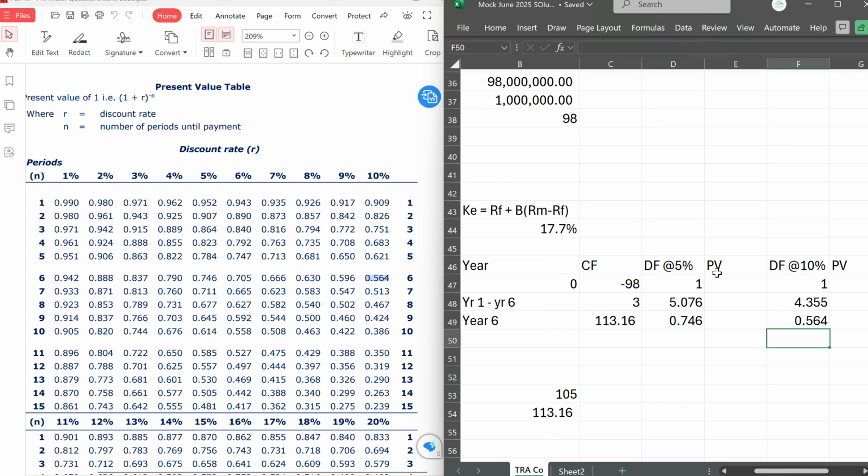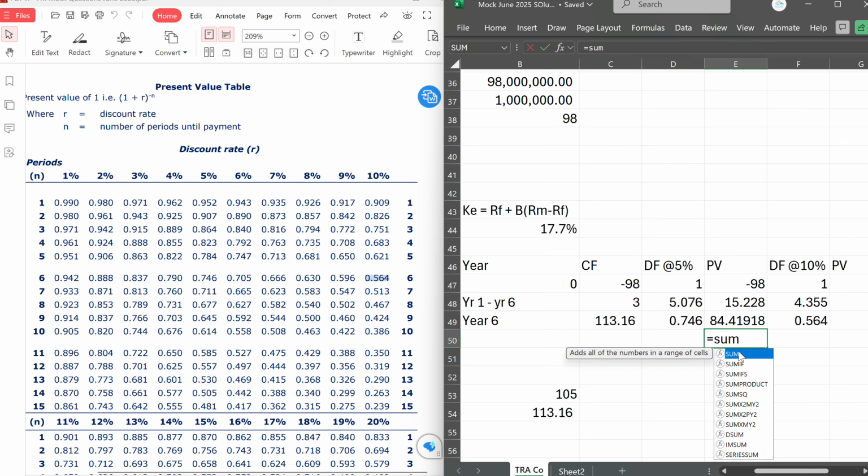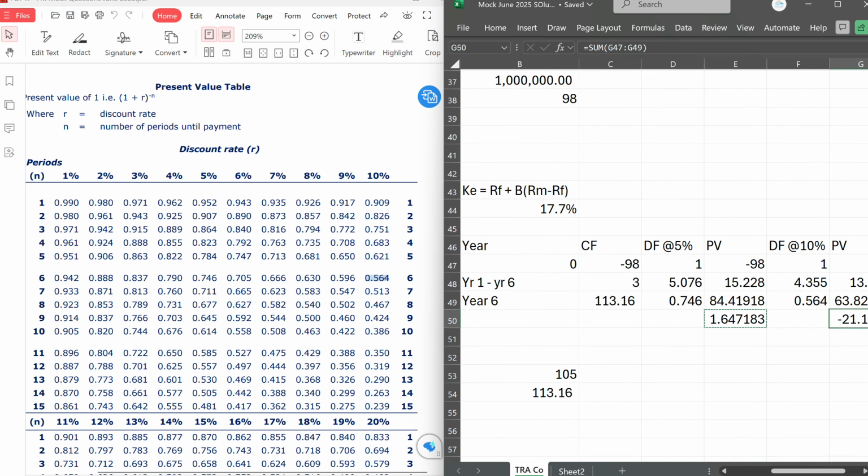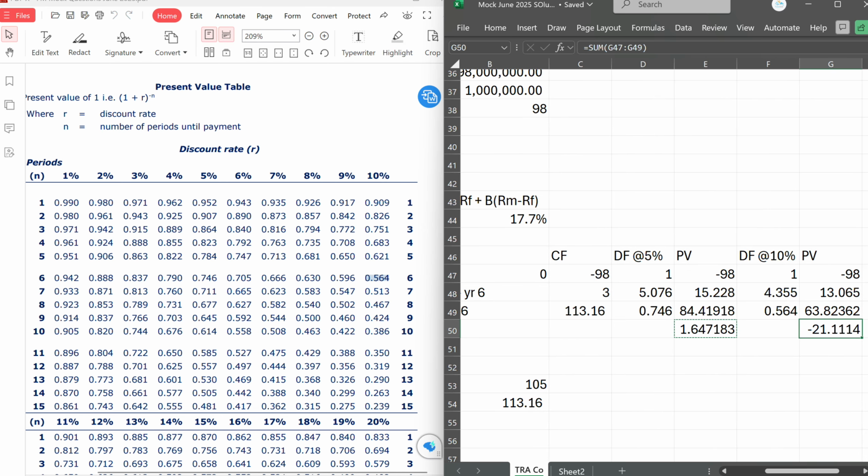Now we can calculate our PV, which is the discount factor multiplied by the cash flow. We can have our NPV. So NPV is 1.64 for that. For the second guess, that is this multiplied by the cash flow as well, and we can get the second NPV. So this is the second NPV. Now we can do IRR.